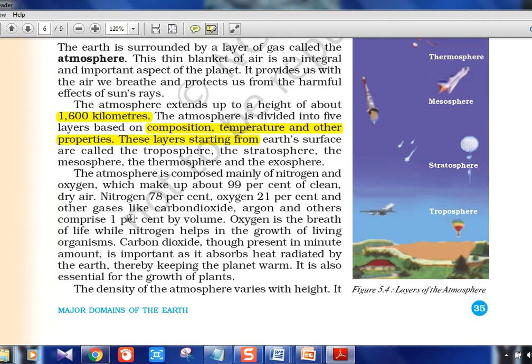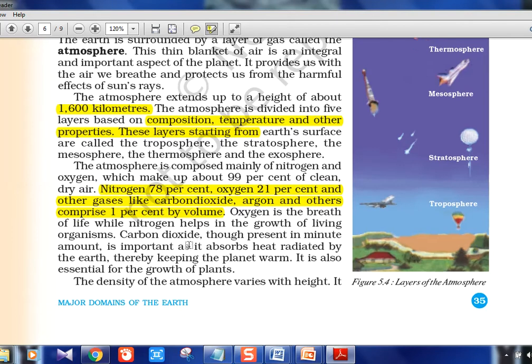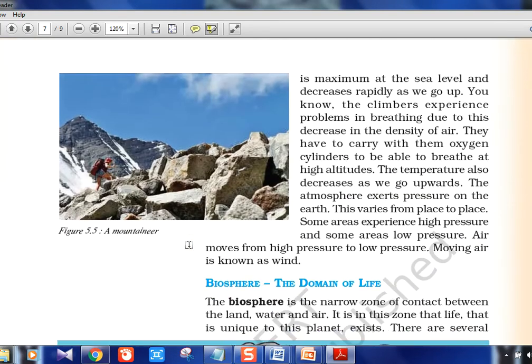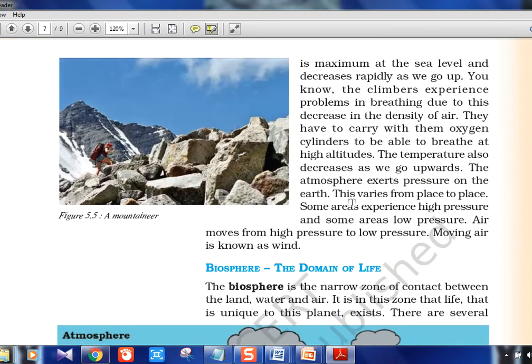Mainly nitrogen, oxygen, carbon dioxide, argon, different types of gases. Nitrogen is the maximum, just remember that. Oxygen, carbon dioxide, you anyway know the cycle of life and the plants, animals relation. Environment, you will be learning more about that. Again the mountaineer kind of thing they are telling, the climber's experience, because the breathing rate will reduce. When you are going up, the pressure changes, and at altitude you will have difficulty breathing. Anybody who has gone trekking or to the Ladakh or Leh regions will understand this clearly. Oxygen cylinders might be required in most cases.